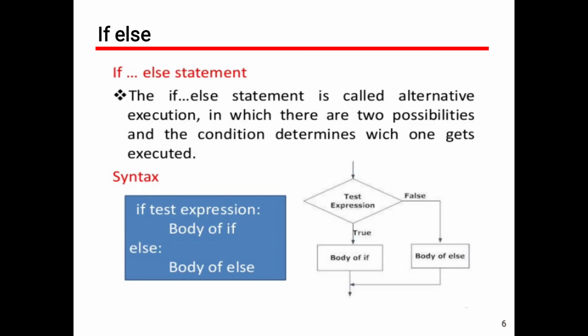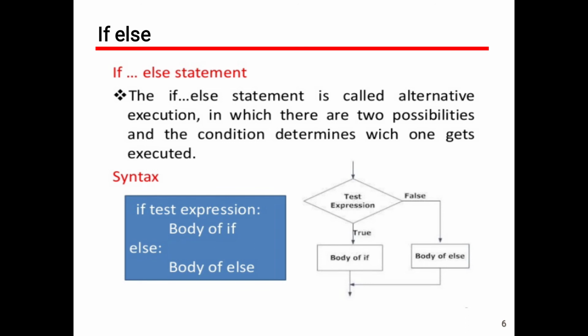Okay, next we are going to see the next control statement, that is the conditional statement if else. The if else statement is an extension of the if. We already saw the if condition: if the condition is true, a set of statements has to be executed. If the condition is false, then another set of statements has to be executed. In that case, we will use this conditional statement. Here, the if else statement is called alternative execution.